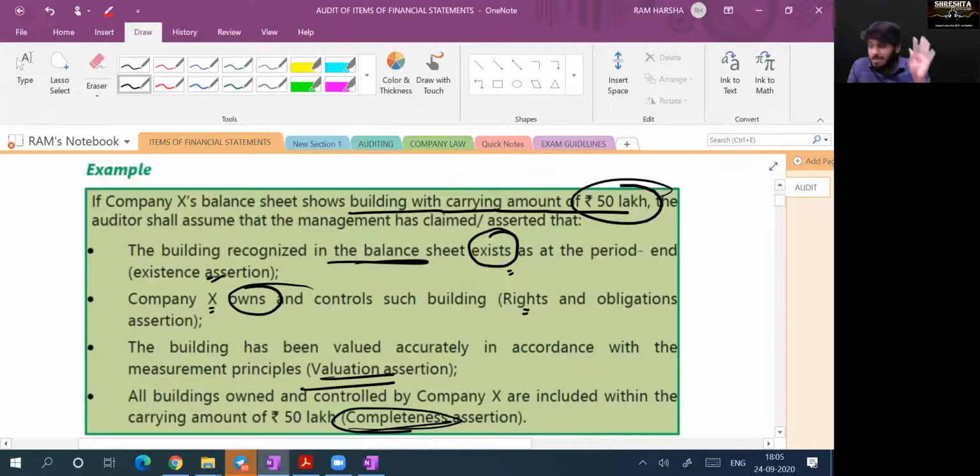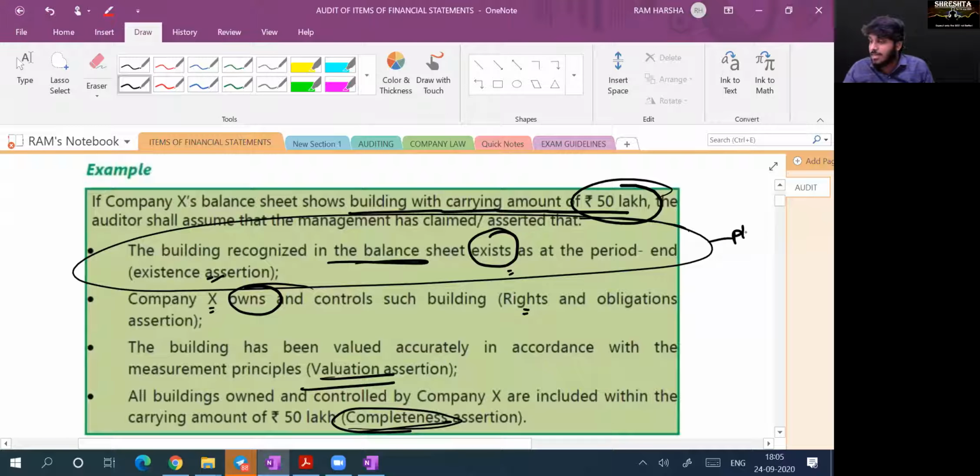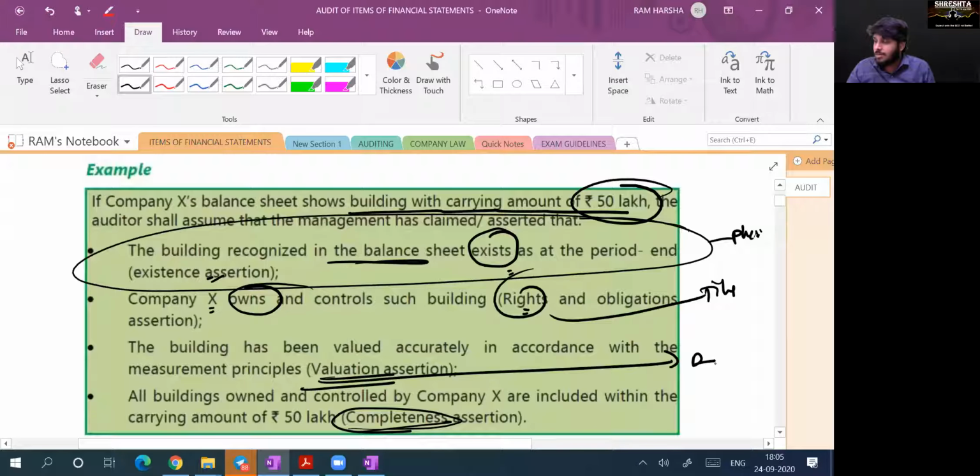Correct? By mentioning building is equal to 50 lakhs in balance sheet, you are saying you have buildings as on balance sheet. You are saying 50 lakhs is the value of the building. You are saying 50 lakhs is the only value of the buildings. You are saying 50 lakhs is owned by you because you mentioned it under fixed asset. Correct? Yes, sir. Now I need to verify really whether the 50 lakhs building is existing with the company or not. I need to verify all these assertions, yes or no. Yes, sir. How will I verify whether building is existing as on balance sheet date? Physically look at the building and look at the title deeds. Right, sir, look at the title deeds. Valuation, look at the depreciation computation and original cost, all that. Completeness, see all the buildings of the company have been accounted. Correct or not? Completeness you can see by looking at fixed asset register.